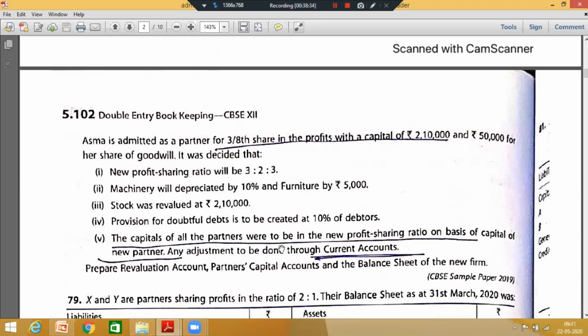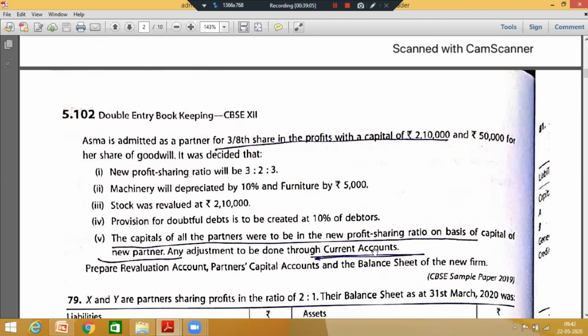Capital of all partners were to be in new profit sharing ratio on the basis of capital of new partner. But here the adjustment has to be done through current account. And please, this current account is not the current accounts as per the fixed method. These are not that current account. We are not converting our method from fluctuating to fixed method. This is whatever amount the old partners were supposed to withdraw or introduce.